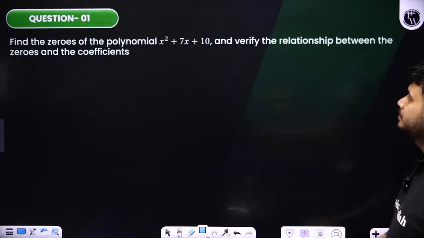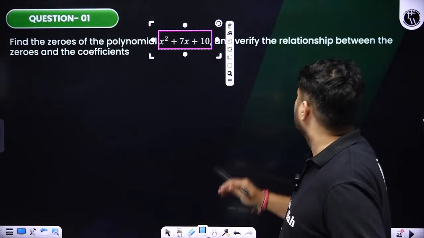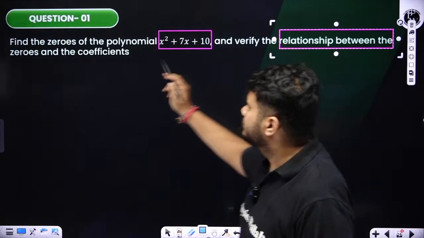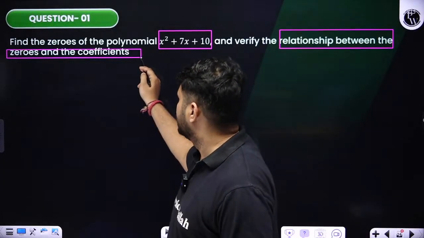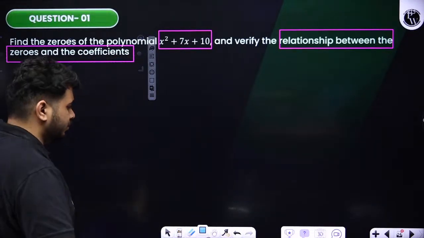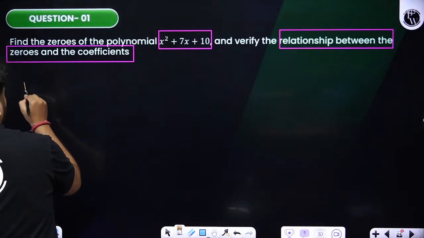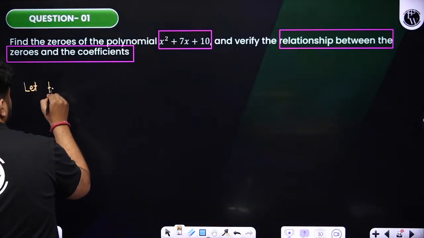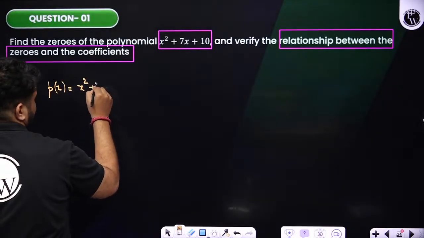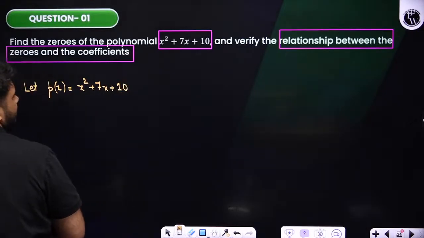Find the zeros of the polynomial x square plus 7x plus 10. Clear? X square plus 7x plus 10, and we need to verify the relationship between the zeros and the coefficients. So first of all we need to find the zeros of this polynomial. How do we do this? Let us take the polynomial. Let p of x be equal to x square plus 7x plus 10. Clear?